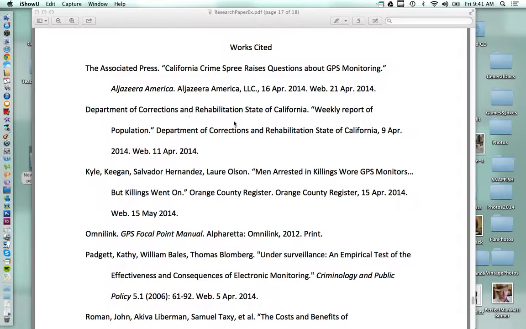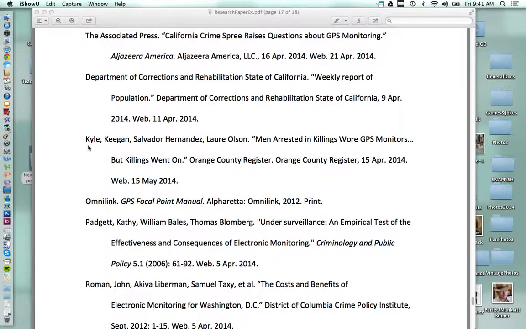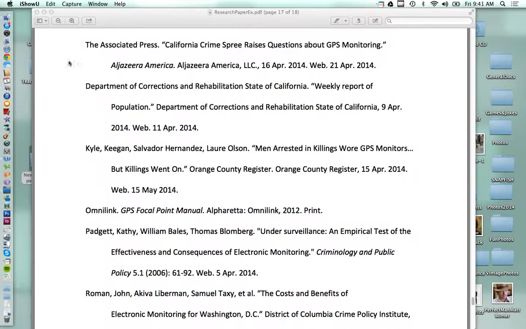Here is Department of Corrections and Rehabilitation, State of California. That is an author. And then we have three authors here, Kyle, Hernandez, and Olson. Okay, so we have three different situations. How do we handle them in the citations? The number one rule to remember is that it's always the first word of the Works Cited entry that you put in the citation.